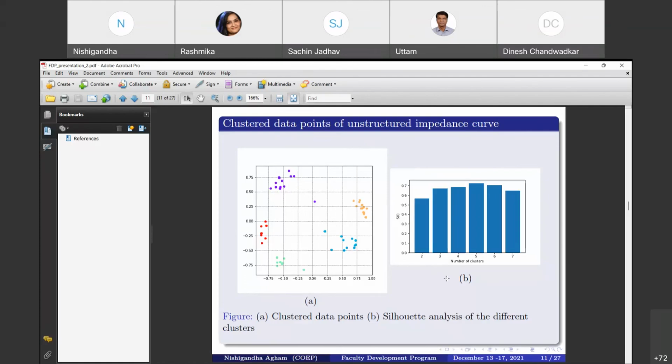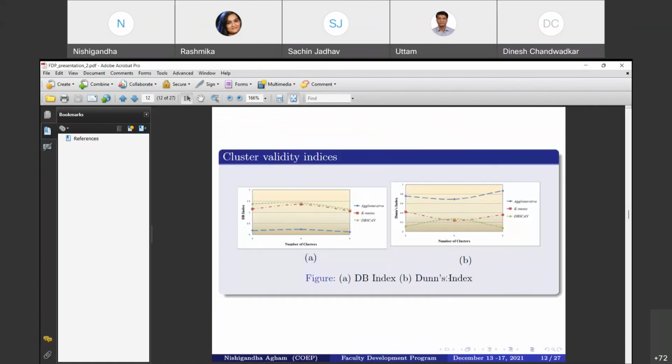So the silhouette score is normally used for clustering the data. Now, how do we validate our IPG database clustering? From the statistical analysis, we have used two validity indices, that is the Dunn index and the DB index.